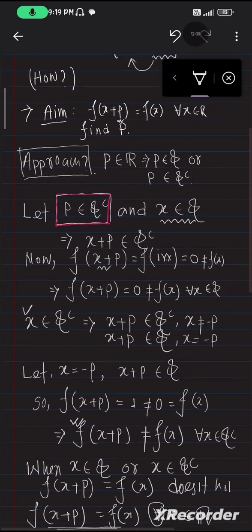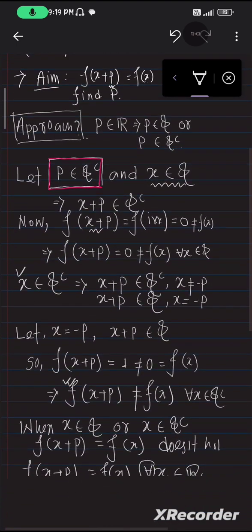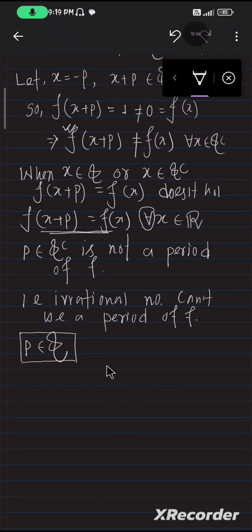Previously we claimed that there is a function that has countably infinitely many periods, and we know that the set of rational numbers is countably infinite, and it is also dense in R. So here is the possibility that this function may have period in all the rational numbers. So let us check this.